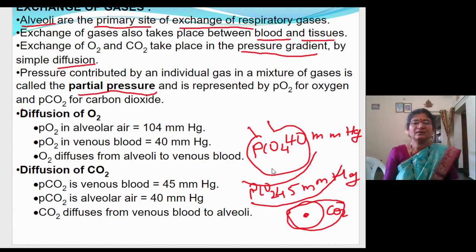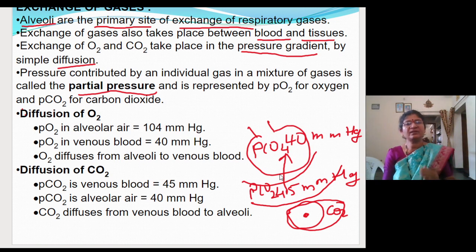So imagine from where the carbon dioxide will diffuse. The carbon dioxide will diffuse from the venous blood into the alveoli. That is how the exchange of air will occur between the alveoli and the blood.